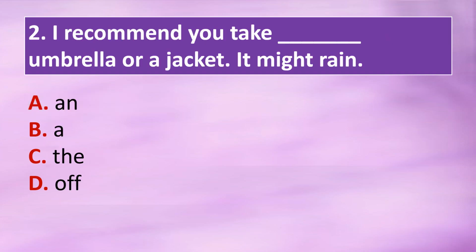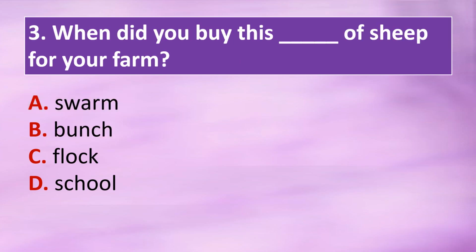Question 2. I recommend you take dash umbrella or a jacket. It might rain. Option A, an. Option B, a. Option C, the. Option D, off. The correct answer is option A. I recommend you take an umbrella or a jacket. It might rain.